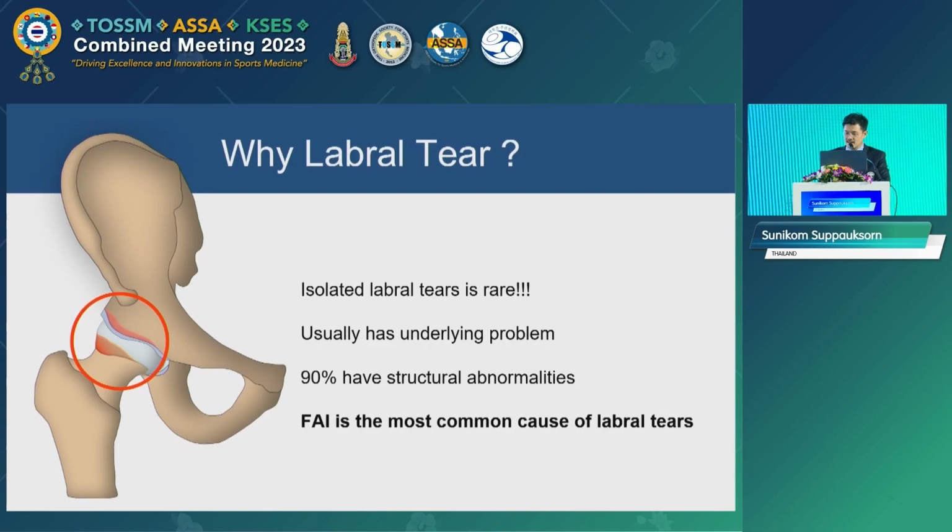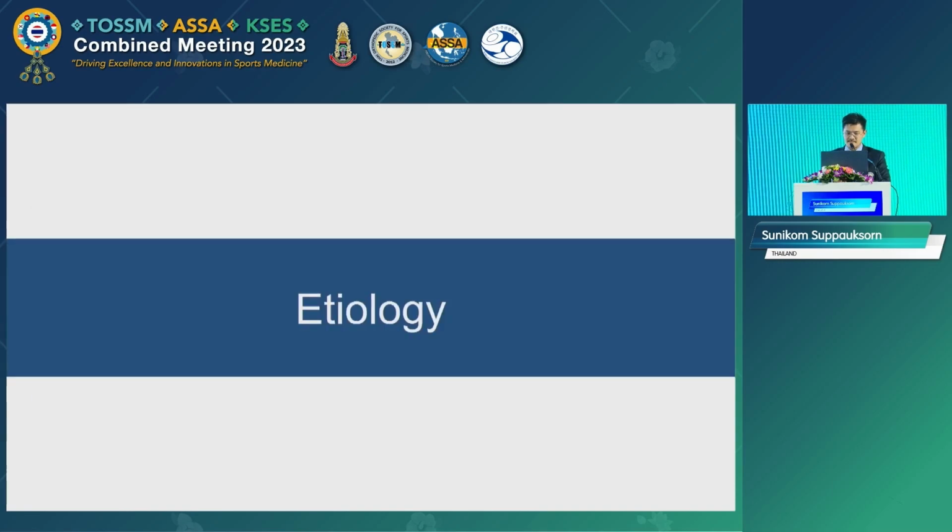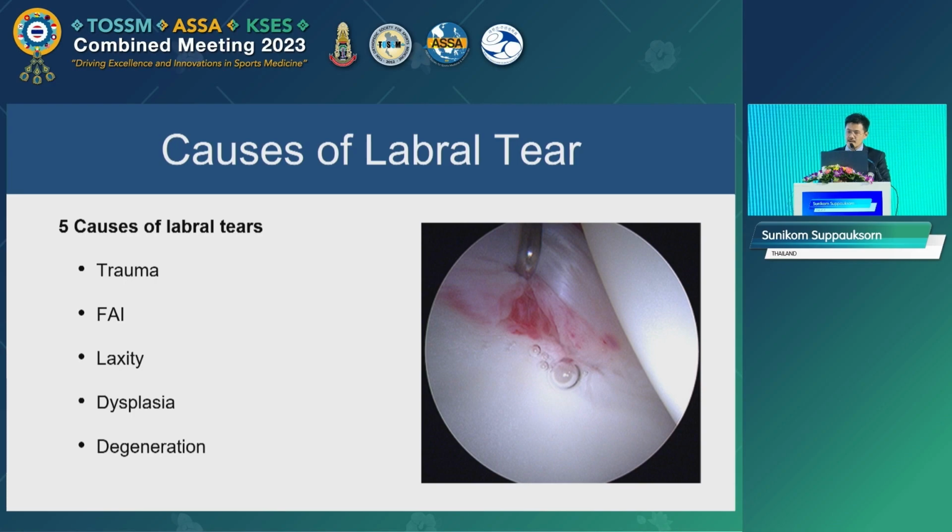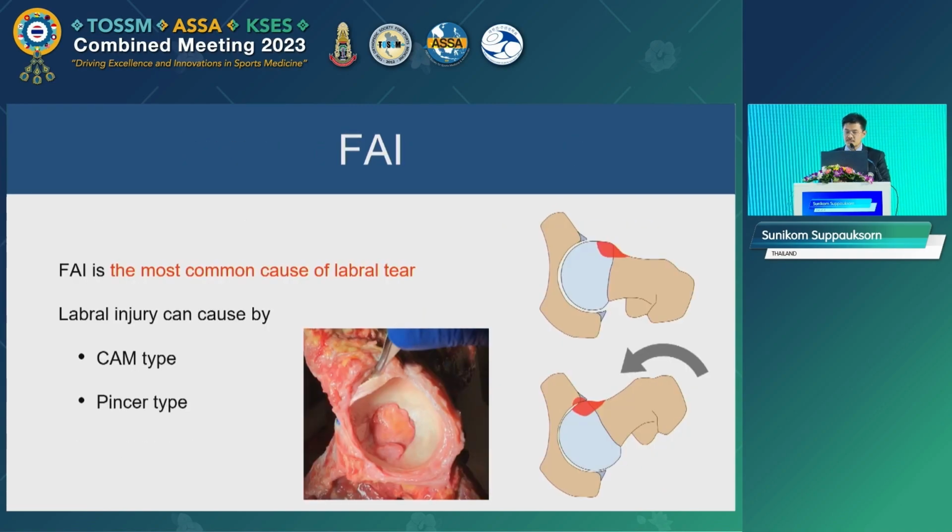So isolated labral tear is rare, and patients usually have a structural abnormality, and the labral tear is an effect of these underlying problems. So we have to understand the reason that caused the labral tear first before we plan the treatment for the labral tear. As we know, the 5 common causes of the labral tear are trauma, impingement, dysplasia, capsular laxity, or degenerative tear. And FAI is the most common cause of the labral tear, and both forms of the FAI can cause the labral tear.